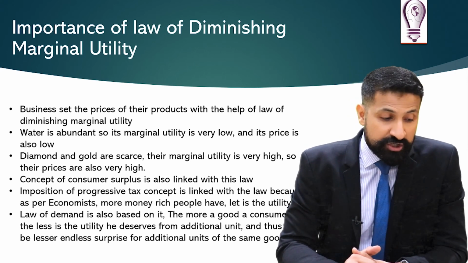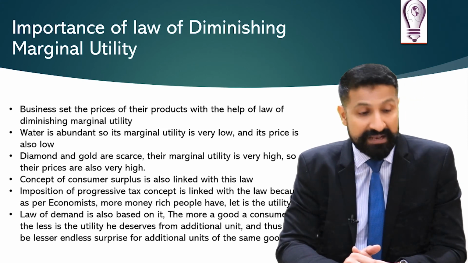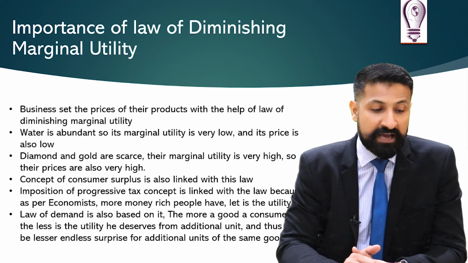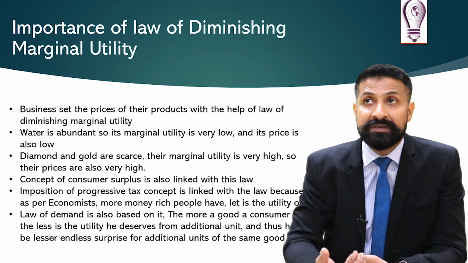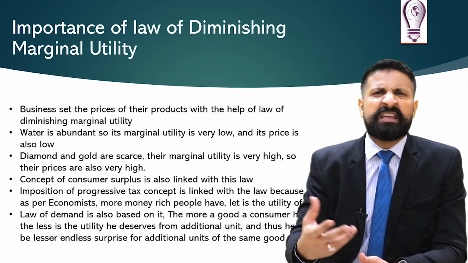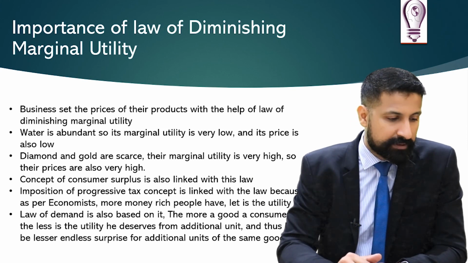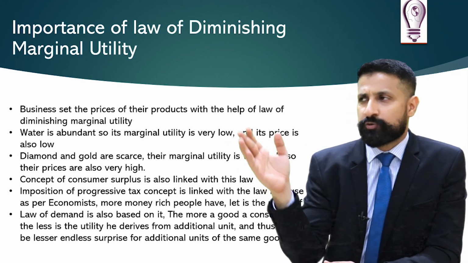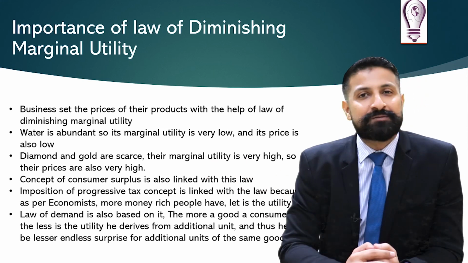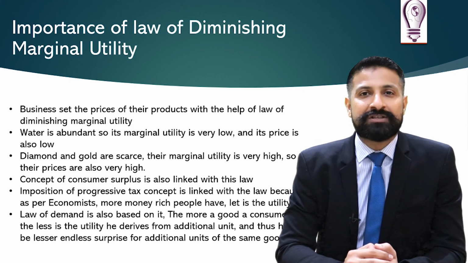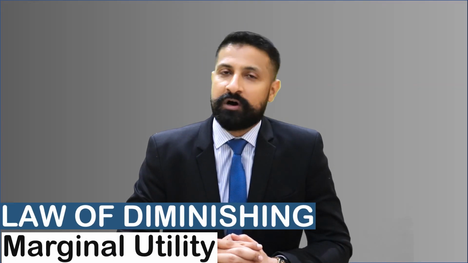Okay, the imposition of progressive tax concept is linked with the law, because the economists believe that the more money rich people have, the less is the utility of it. This is a belief in economics, that the more money people have, the utility or the satisfaction will be less. So the progressive tax is imposed on rich people. The law of demand concept is also linked with law of diminishing marginal utility somehow to some of the extents. This was law of diminishing marginal utility. I hope you have understood today's topic, law of diminishing marginal utility.